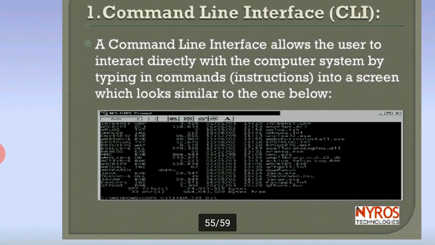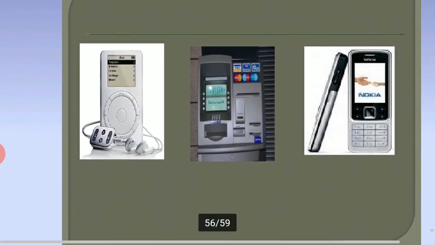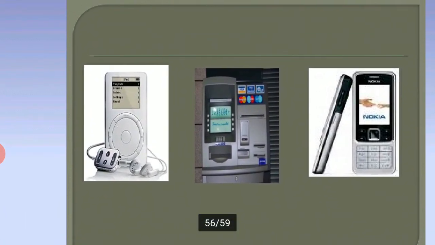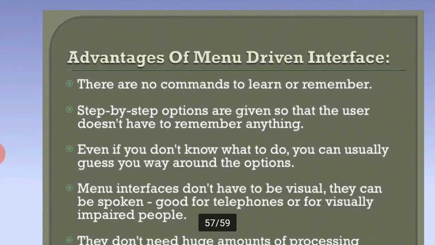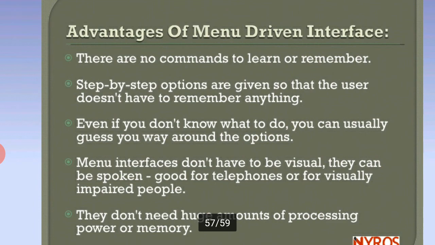So see the CLI, command line interface. This is programming. We write the program and see the errors, with command interaction on the screen, similar to the screen below. These are different types of devices. Advantages of the menu driven interface, MDI: step-by-step options are given, and the user doesn't have to remember anything.